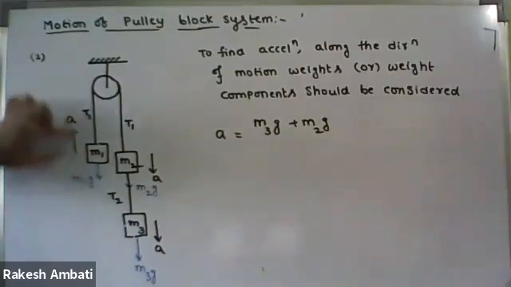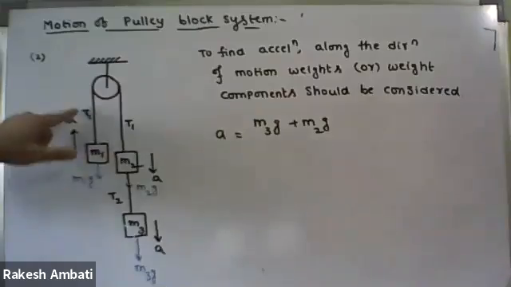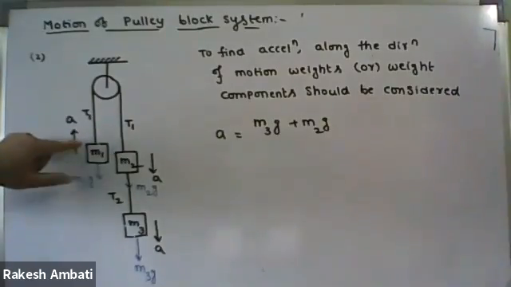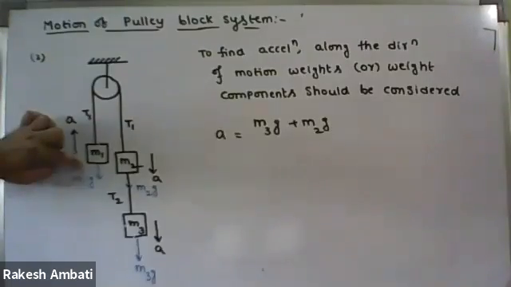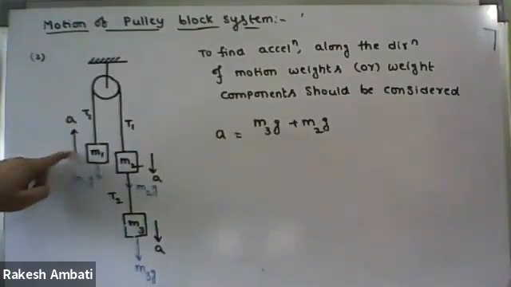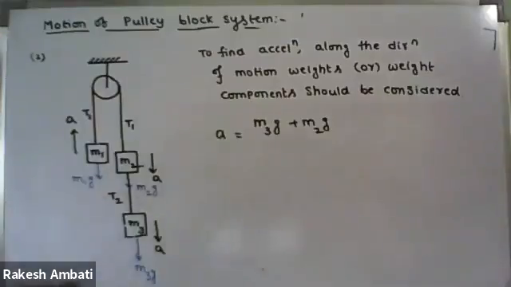Then coming to the block M1. This block moves in the vertical direction. In the vertical direction, is weight present? Present, this block is moving vertically, so here weight is present. Do we have to consider M1g? Yes, we have to consider it. But is this M1g present along the direction of motion or opposite to it? Opposite.